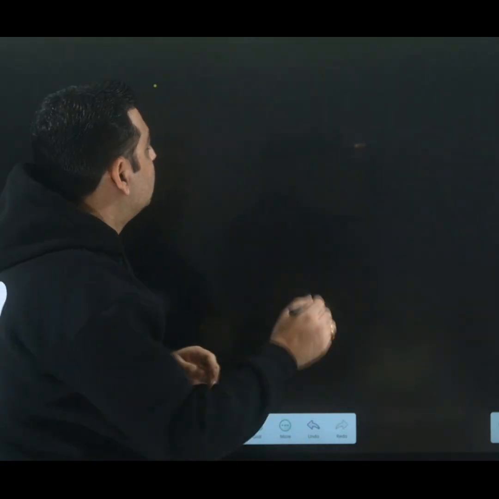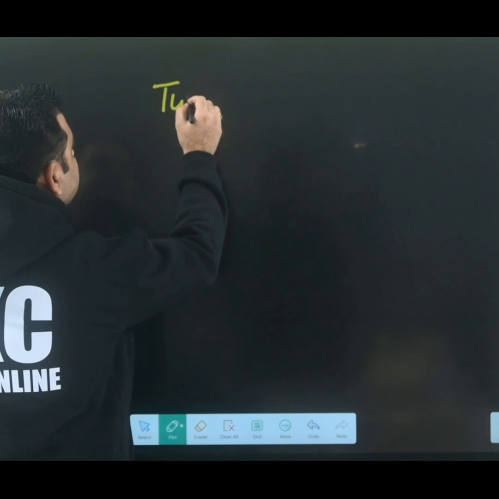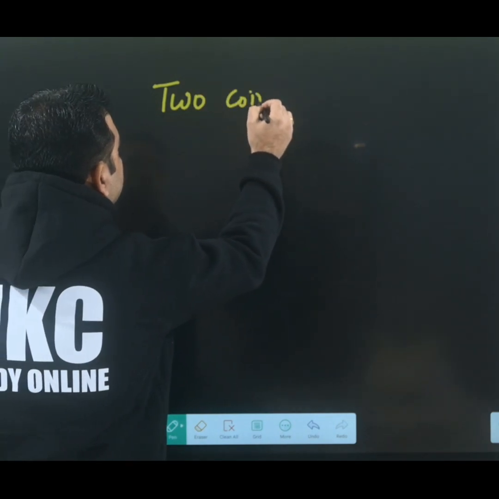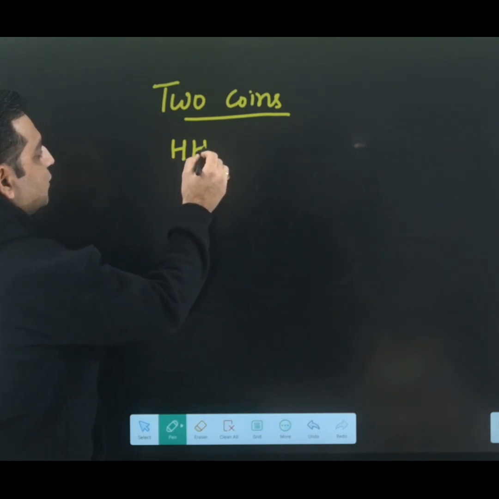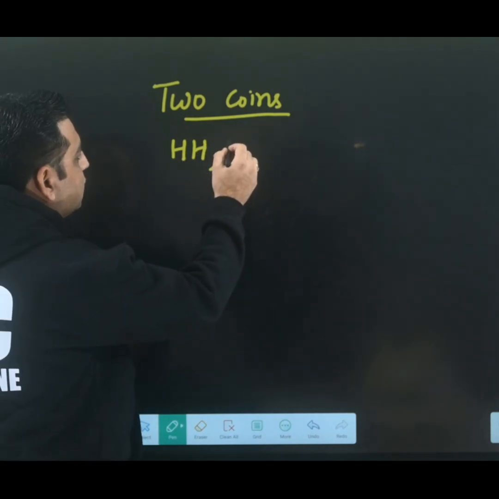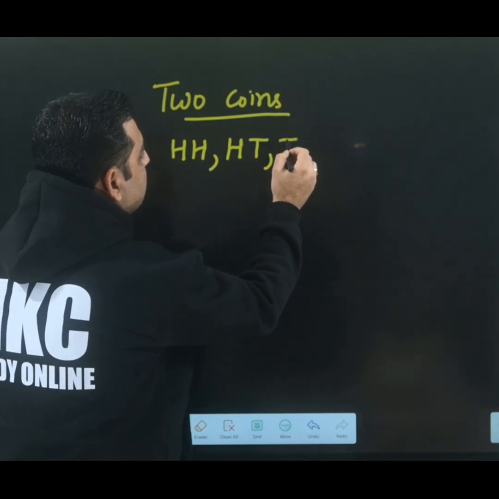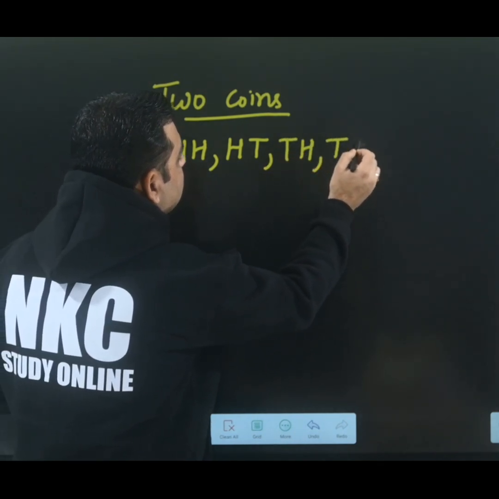This hand can get head, this hand can also get head; this one can get tail. Tail, head, tail, tail. There are a total of 4 outcomes. I am writing here for two coins tossed together. When two coins are tossed together, you have these possibilities: it can be head, head; it can be head, tail; it can be tail, head; it can be tail, tail.